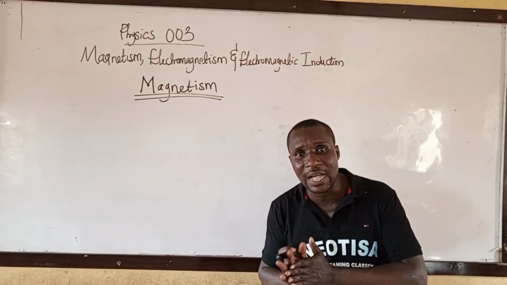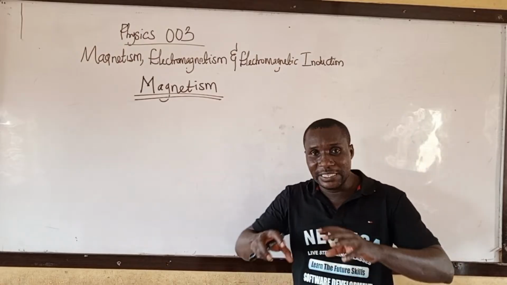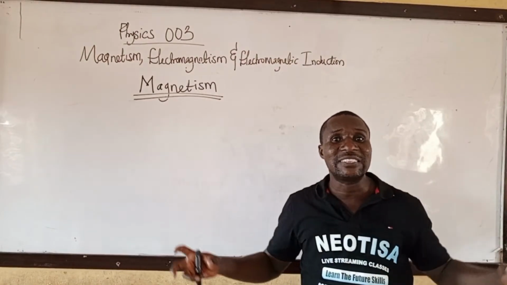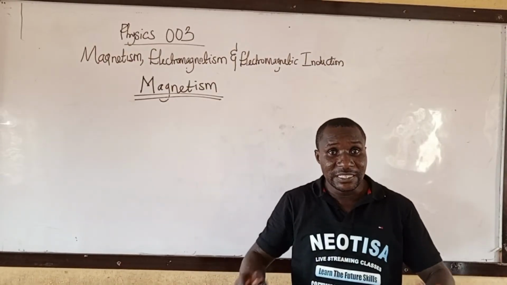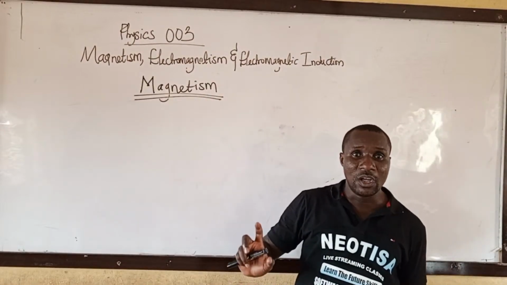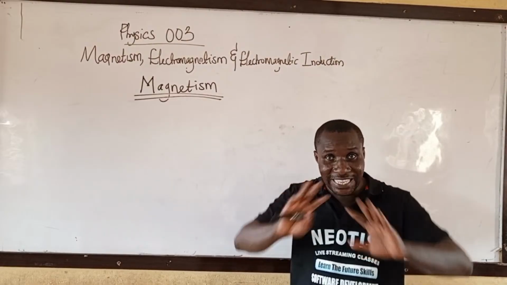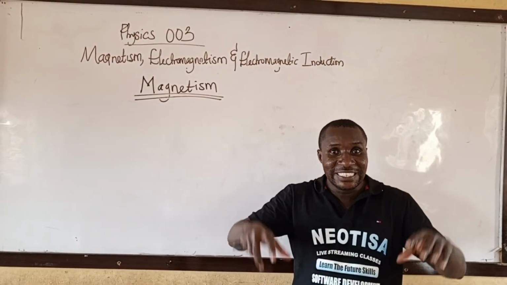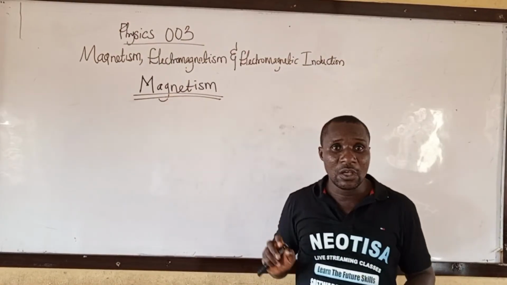We are going to look at what? The Earth magnetic field. Don't forget, the Earth acts as a giant magnetic bar that has magnetic north and magnetic south. The Earth that we are on is like a magnetic bar. That is what we are going to talk on this one.